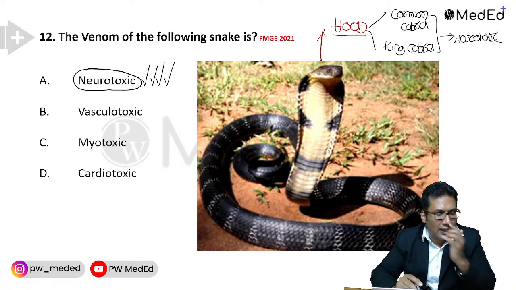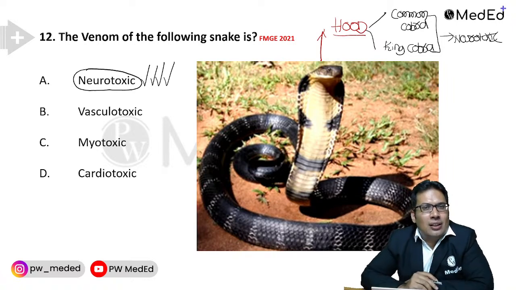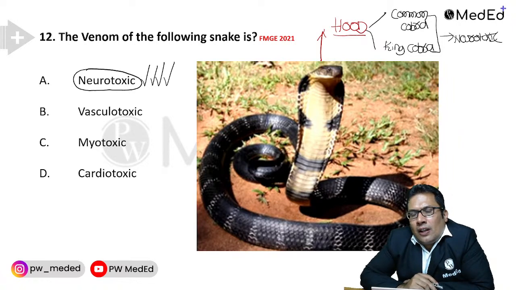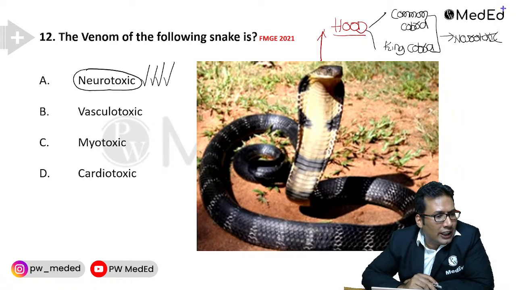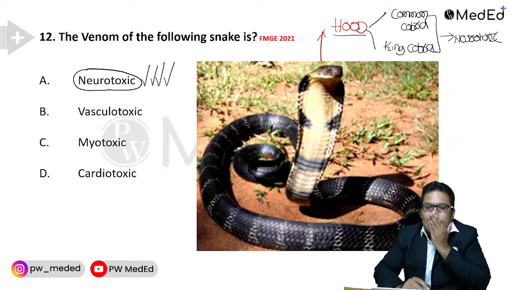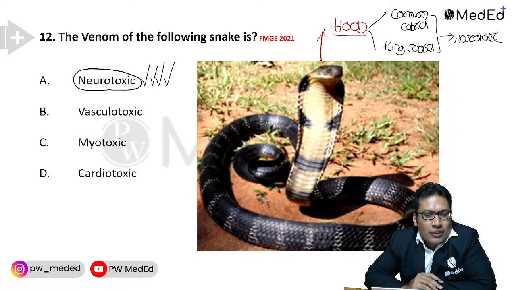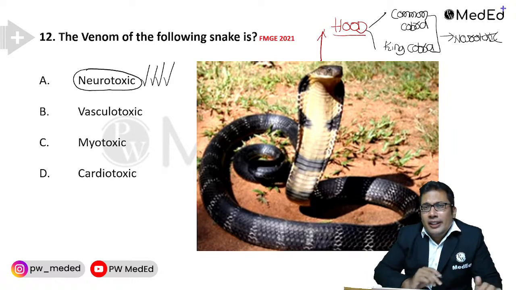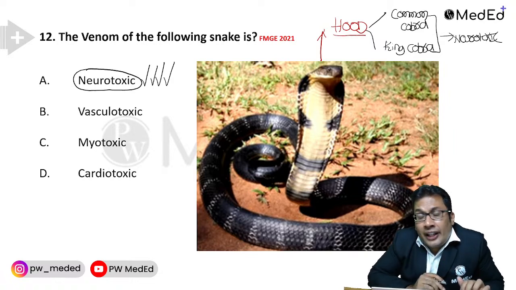How do you differentiate between common cobra and king cobra physically? What is absent in king cobra? King cobra is known as Ophiophagus hannah.